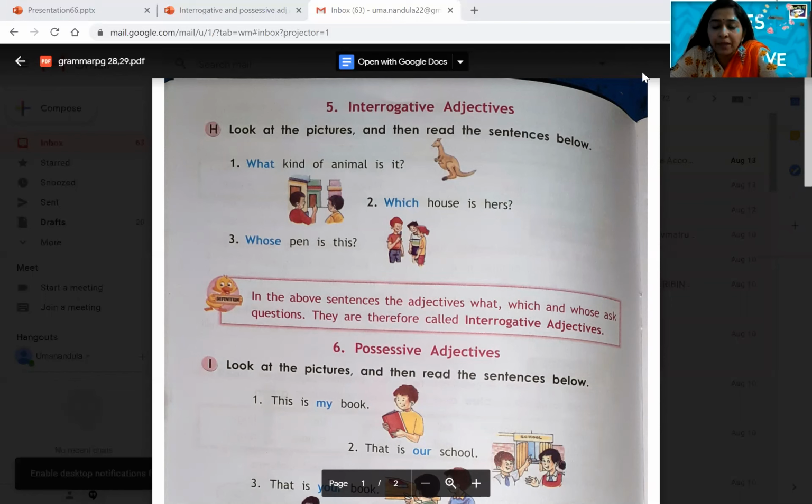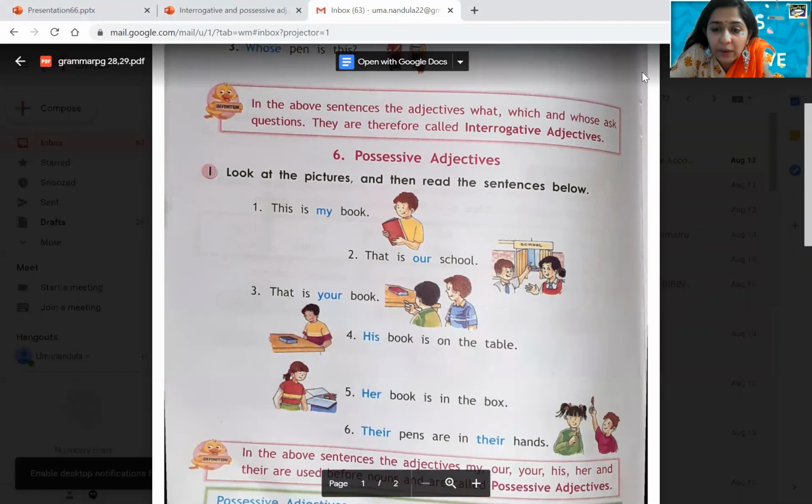Okay, children. Coming to the next part, possessive adjectives. Look at the pictures and then read the sentences. This is my book. That is our school. Whose school? Our school. That is your book. Whose book? Your book. His book is on the table. Whose book?